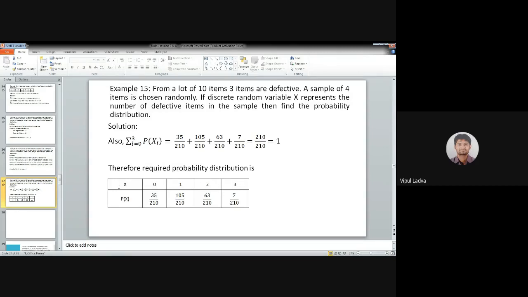Here I have represented the probability distribution with the help of a table. If the number of defectives, which is my discrete variable x, is 0, then its probability is 35 by 210. If it is 1, 2, and 3, then these are the respective probabilities for that discrete random variable. So we were dealing with this example in the previous session.